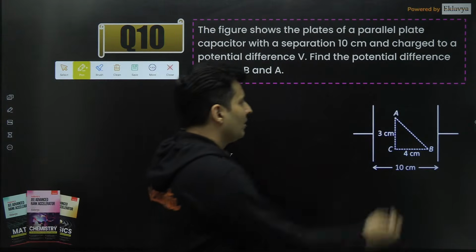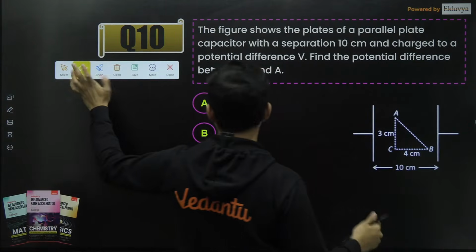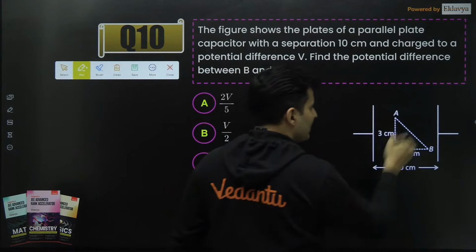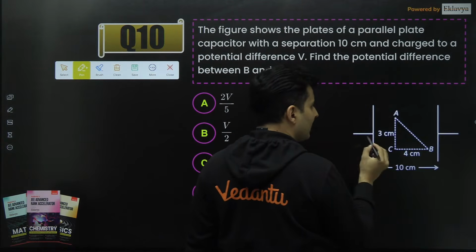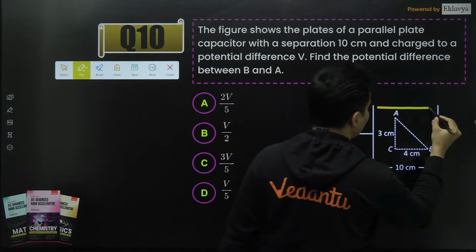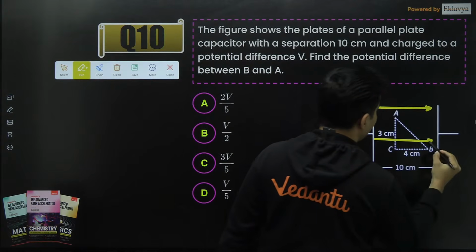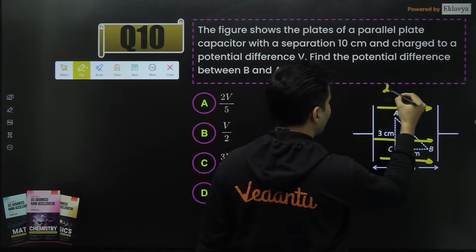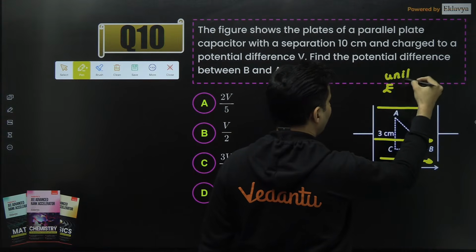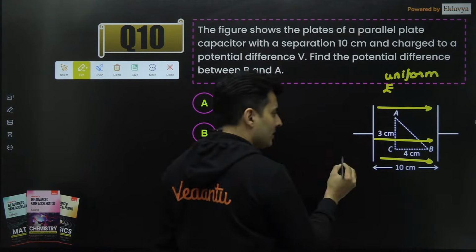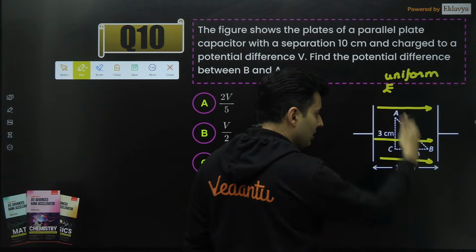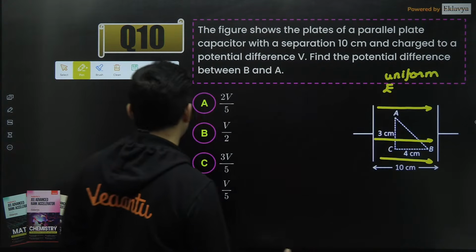I'll tell you, voltage difference between A and B can be found by this logic. Because these are the plates, one is positive, one is negative, there will be a uniform electric field going like this. So voltages can only change in the x direction. In the y direction, there will be no voltage drop.